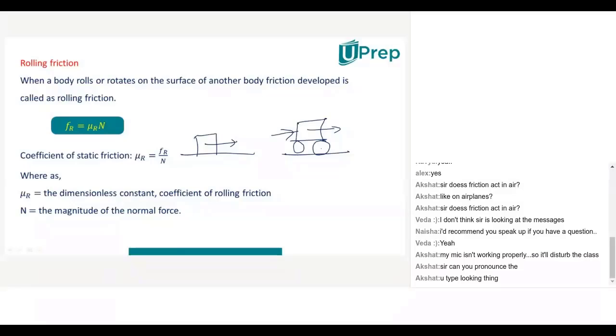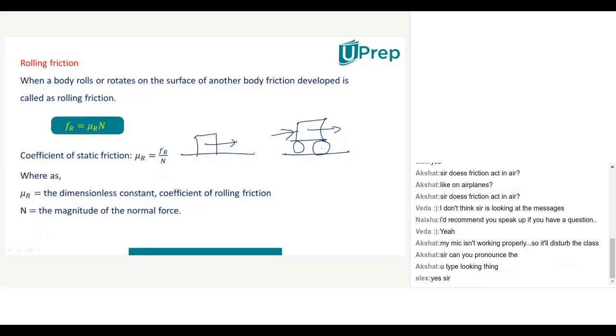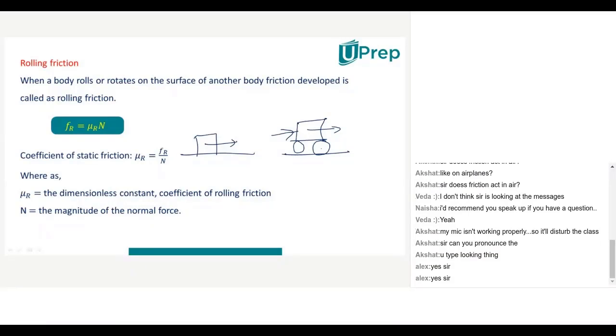Okay. Alex, can you hear me? Alex, can you hear me or not? Alex, can you answer it? Why is it easy to move when wheels are kept for that object? Sir, may I? One minute. Ronak, tell me. Yes, sir.